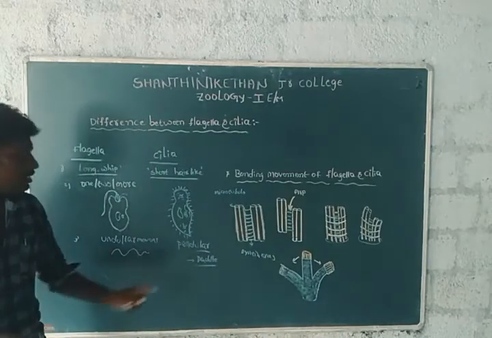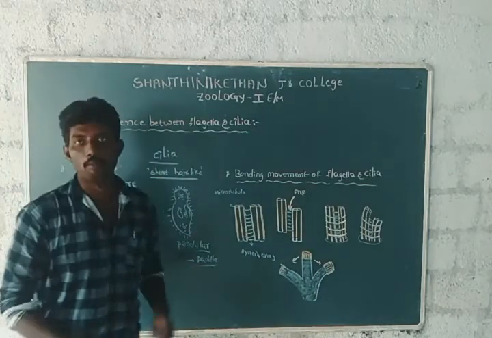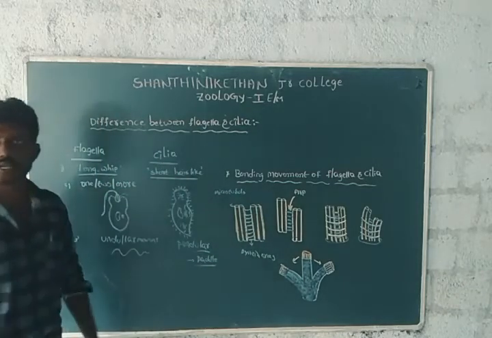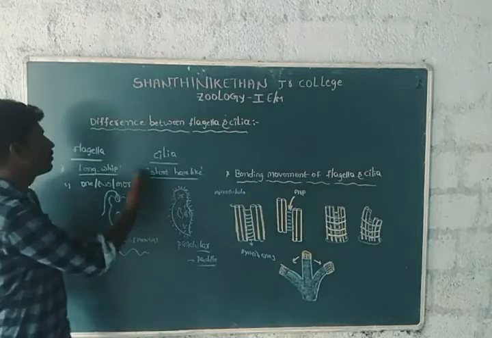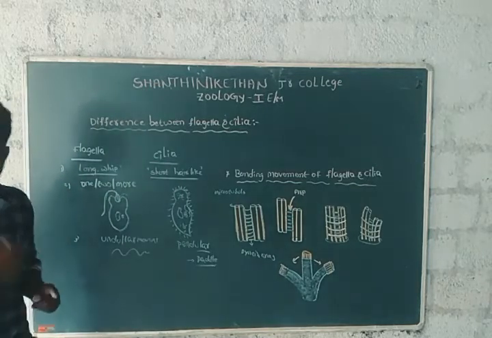This kind of movement is known as pendular movement, also called paddle movement, exhibited by ciliated organisms. This is the difference between flagella and cilia. It is a 2 marks question.